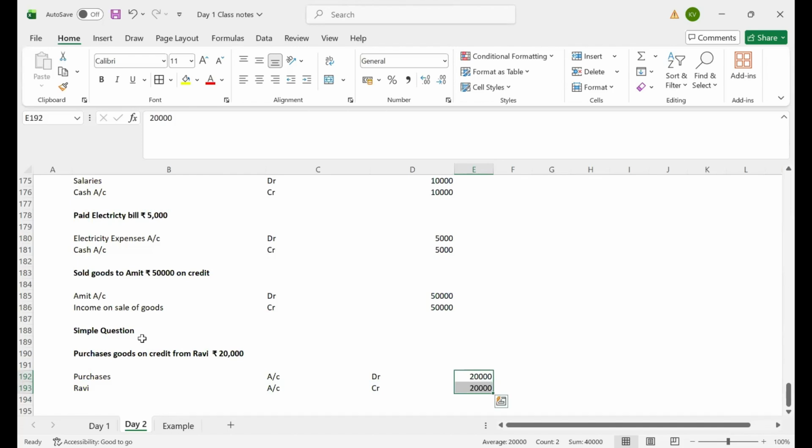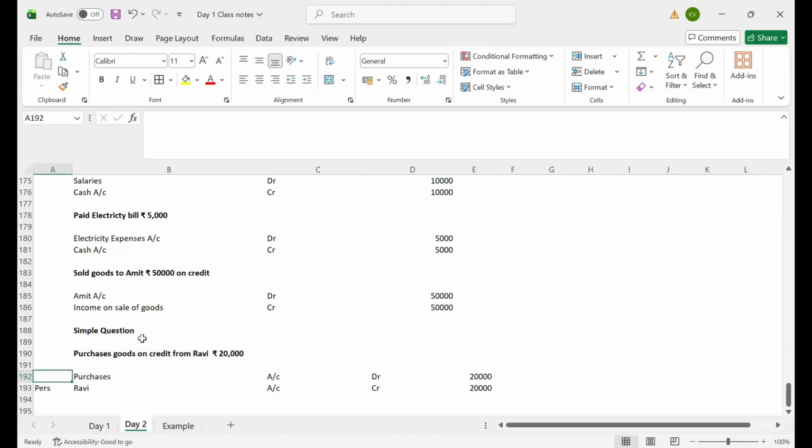You guys understood, right? Why we are debiting the purchase and why we are crediting Ravi's account. As Girija mentioned, as per the personal accounting golden rule, we are crediting Ravi because the rule says debit the receiver and credit the giver. We are liable to give Ravi 20,000 for purchasing goods. That's why we are crediting Ravi. And as per the real accounting rule, debit what comes in and credit what goes out. We are receiving the goods into our business. That's why we are debiting purchases of goods. I hope everyone is clear up to this point on what we learned about accounting and golden rules of accounting. Golden rules of accounting are the backbone for accounting. Without those, we cannot go further.